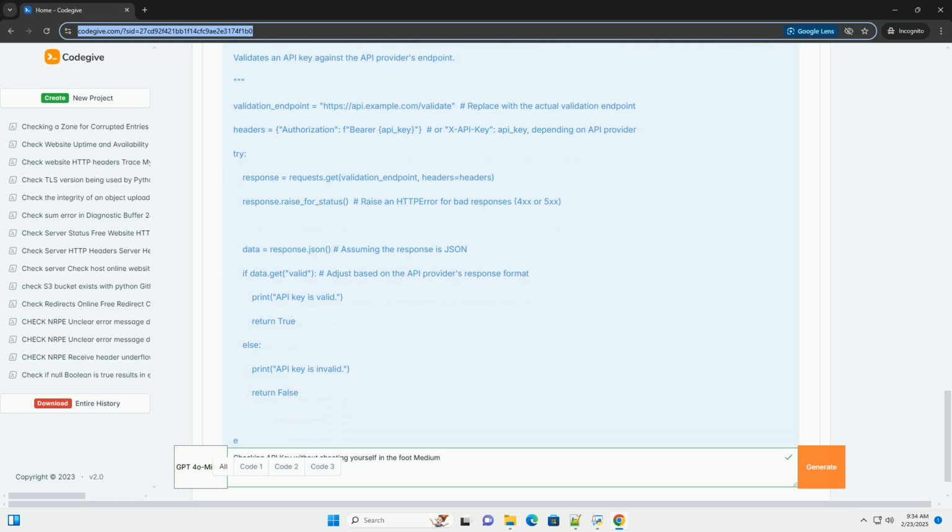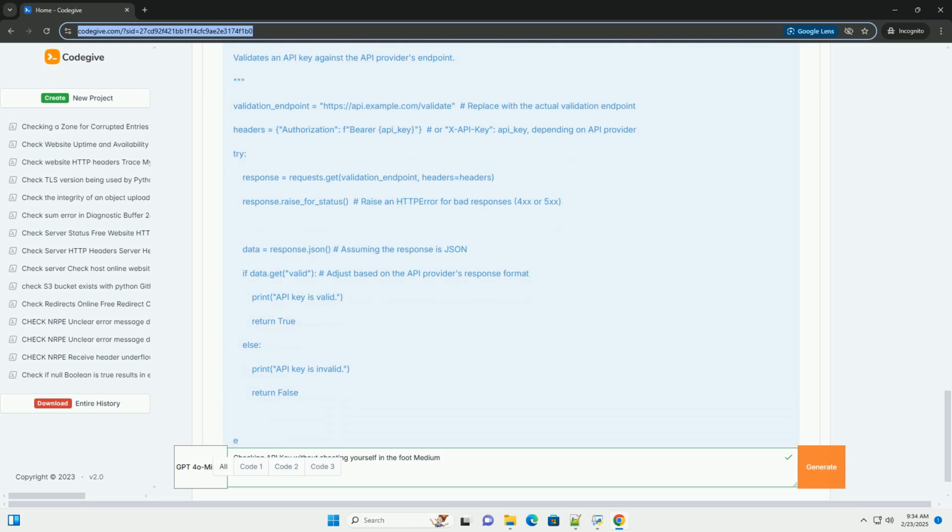Principle of least privilege. Grant API keys only the necessary permissions to access the resources they need. Regular security audits. Regularly review your API key handling practices and security configurations to identify and address potential vulnerabilities. Stay updated. Keep your libraries, frameworks, and operating systems up to date with the latest security patches. Educate your team. Train your development team on secure API key handling practices.